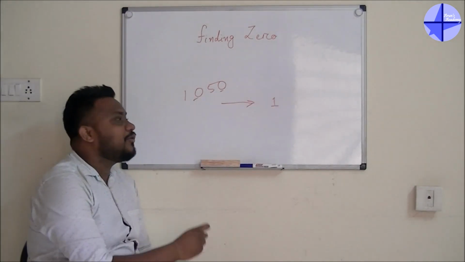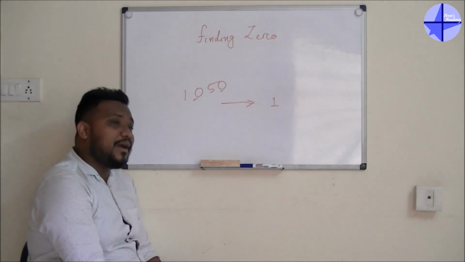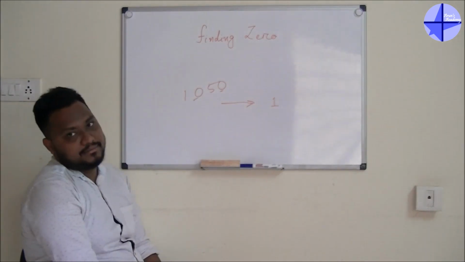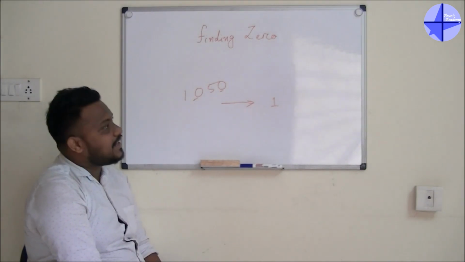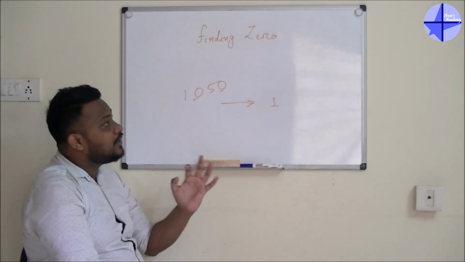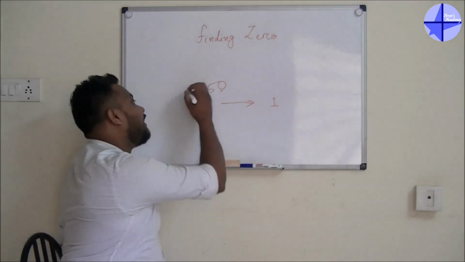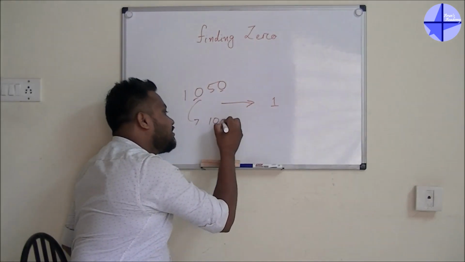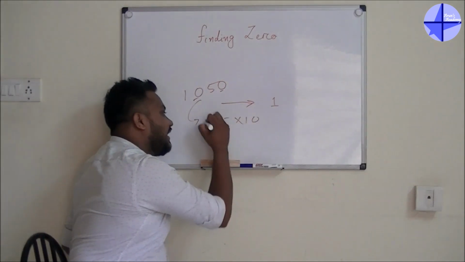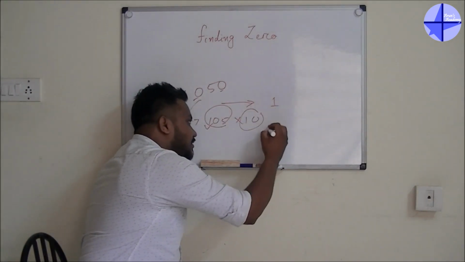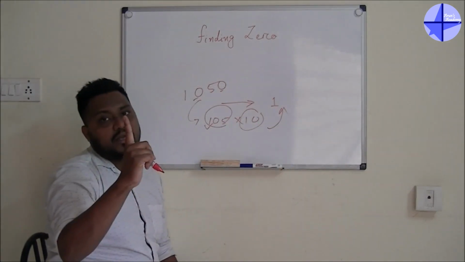I think by now you already understood the concept. We want 0 from our right hand side. We don't want 0 if it is there in the middle. Why? Only because of that I told you the thing earlier. I told you that 10 is responsible for 1 zero. So if I take 1050, this one is 105 into 10. Is there any 10 available in 105? No. There is only one 10 available, so the answer will be only 1 zero.